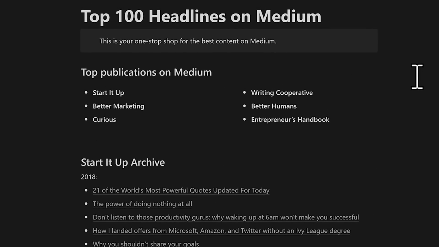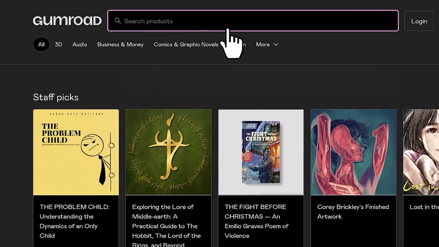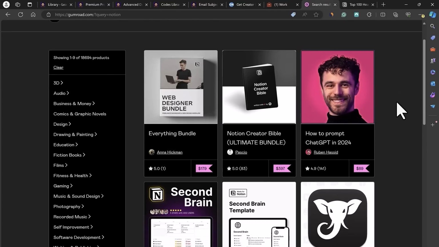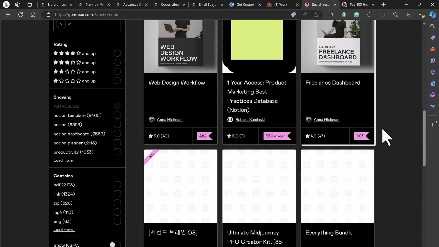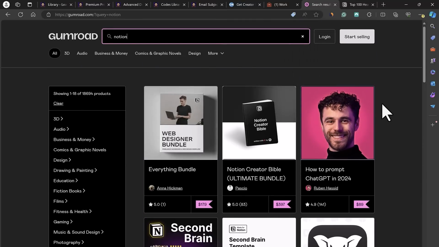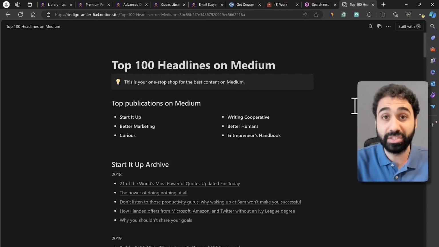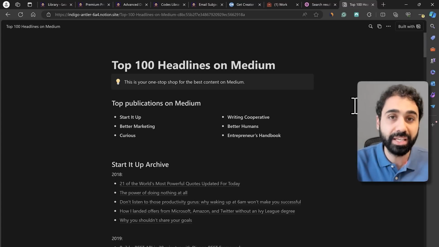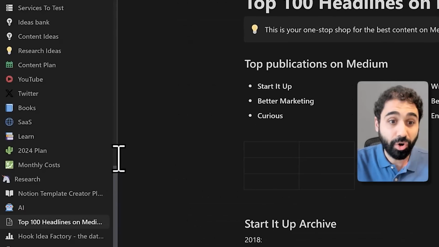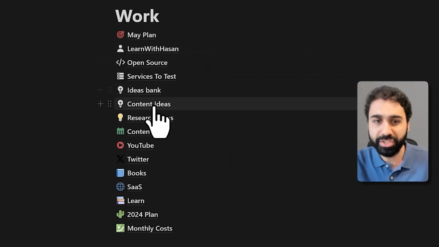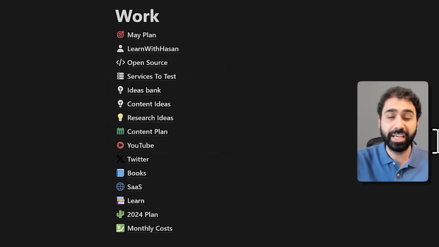And the easiest way to sell such templates or data libraries on Notion is using Gumroad. If you go to Gumroad, for example, search for Notion, you will see a lot of people are selling Notion templates and Notion pages on Gumroad. So you don't need a website, nothing, Gumroad and Notion, and you get started. Notion is a great place, by the way, to get started. You can even sell templates, sell a lot of things, organize all your work. You can see here, all my business is organized here on Notion. Everything, my full business, my research, my open source projects, everything.